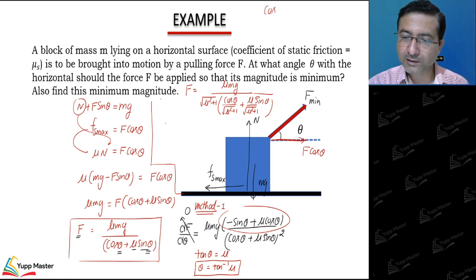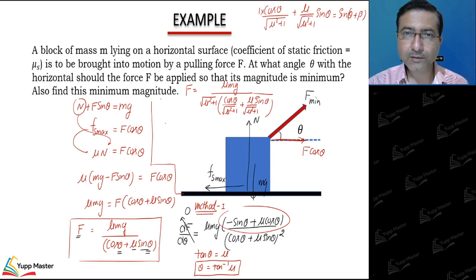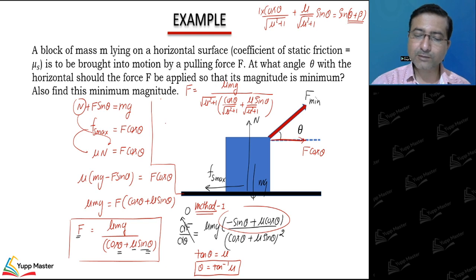This can be written as sin of theta plus some beta, in the form sin (A plus B). When you open sin (A plus B), you can write it this way.